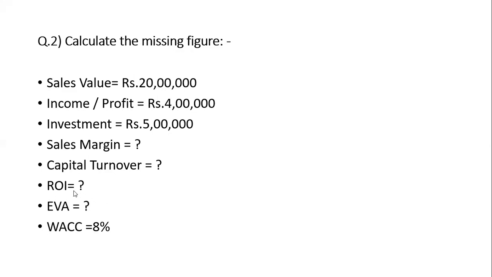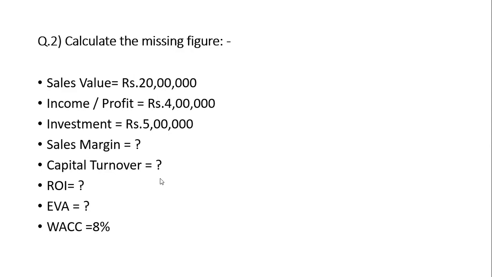Next, ROI. Can we calculate ROI? Yes. How to calculate? Profit, that is income, is the numerator, upon investment into 100.